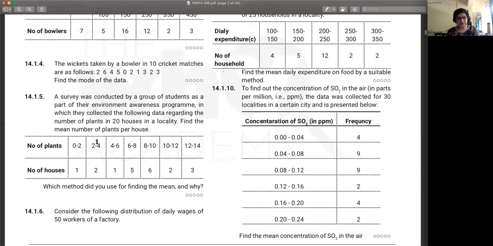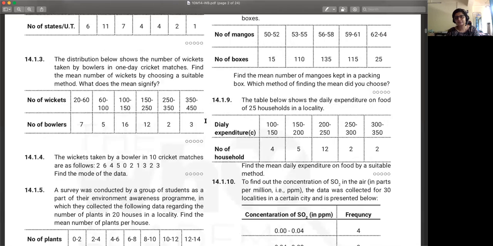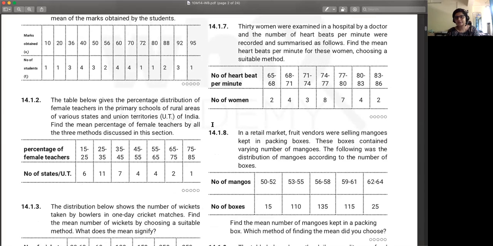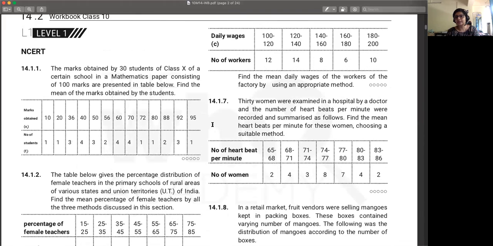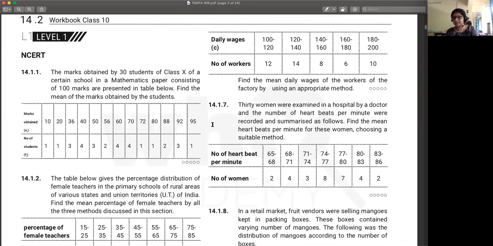Let's not do it. Ma'am, can you repeat why we should use direct method for the questions which have unequal classes? Because direct method does not depend on the class width itself. You're not multiplying the class width or using the class width for any kind of calculation there. So in direct method, you are basically assuming that all of the frequencies are centered around the class mark, the central value, and you're just taking that particular value. So since it's not dependent on the class width, direct use kar sakte ho.